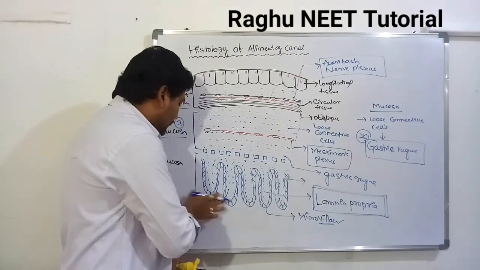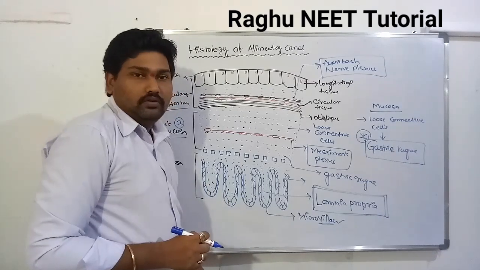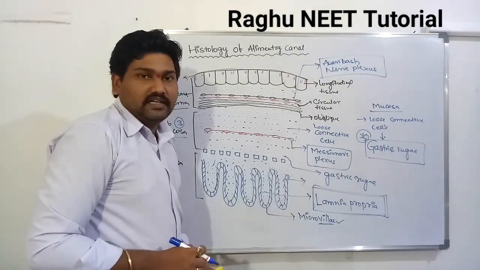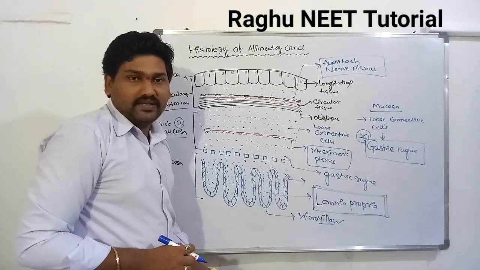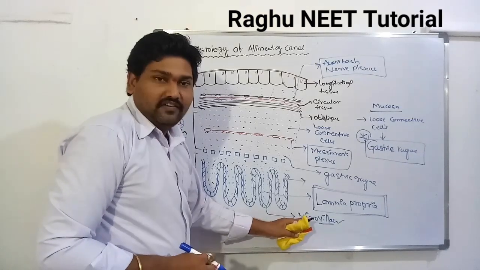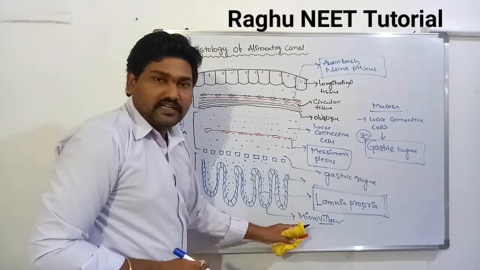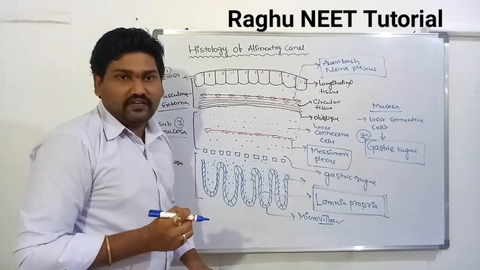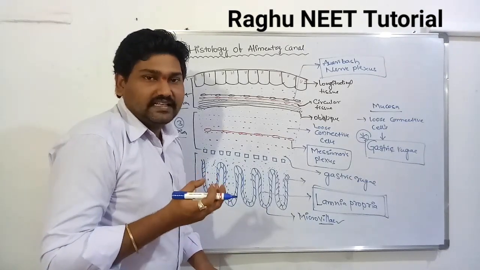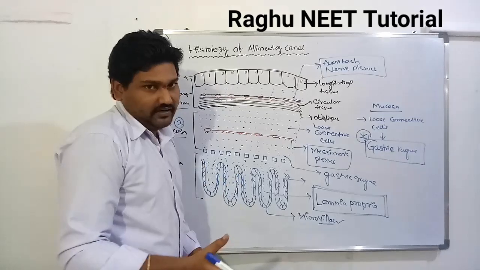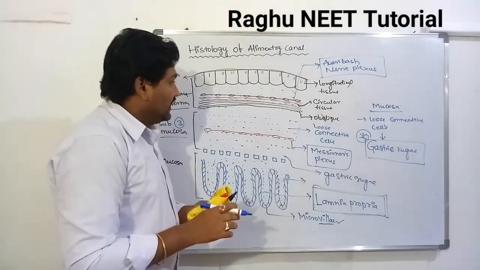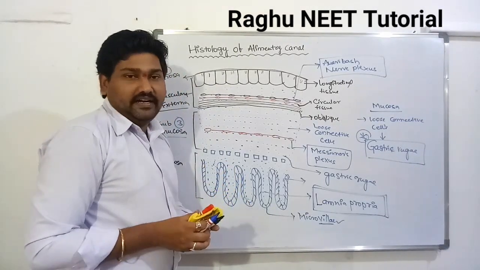Next, the mucosa leads into the lumen region. The lumen consists of a large number of microvilli. The microvilli are called finger-like projections. These are called the brush border. These are useful to increase the absorption surface area. So this is the information about the histology of the alimentary canal.